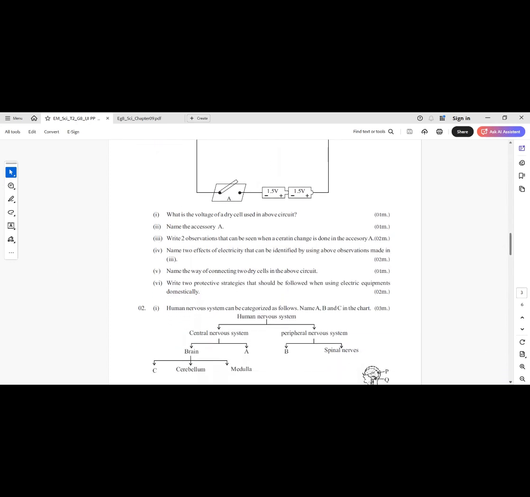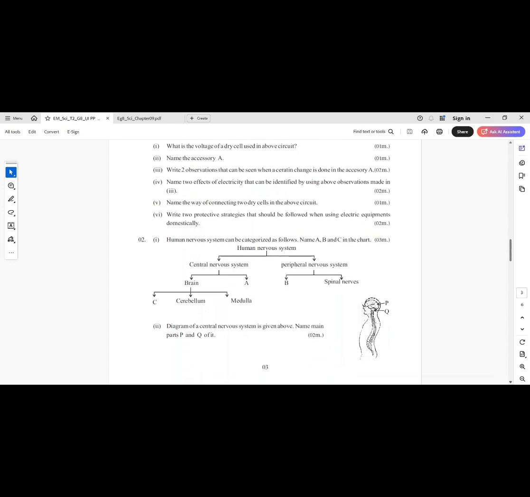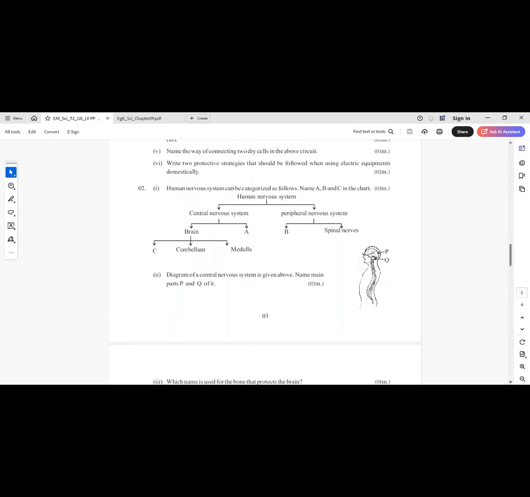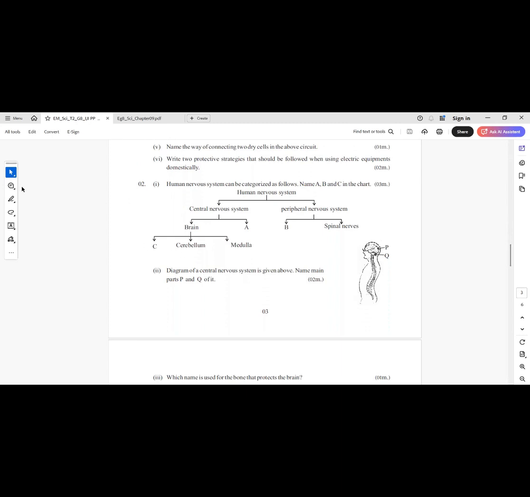Question number 2. Roman number 1. Human nervous system can be categorized as follows. Name A, B, C in the chart. Central nervous system has two main parts as brain and spinal cord. And the brain can be divided into three main parts: cerebrum, cerebellum and medulla. The peripheral nervous system can be divided into two main parts as cranial nerves and spinal nerves.